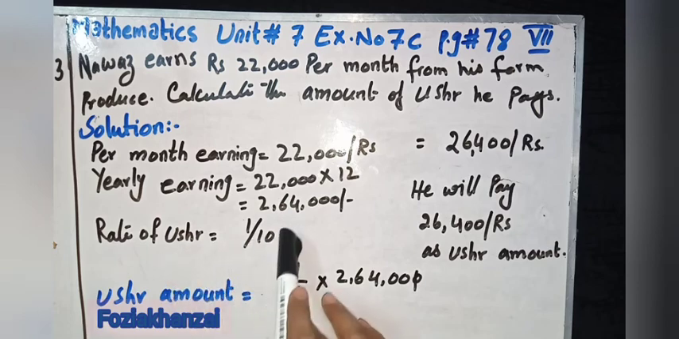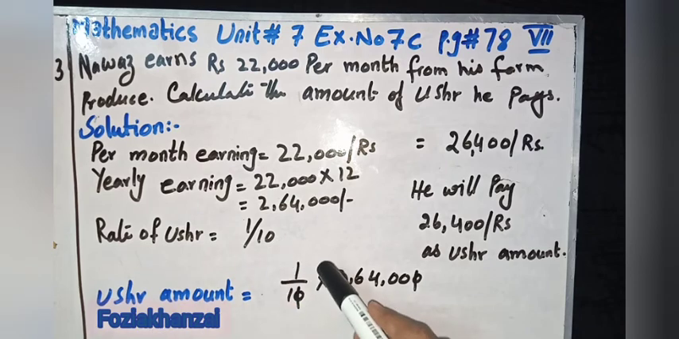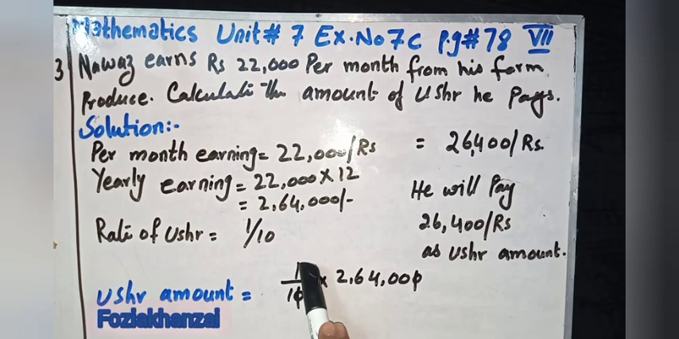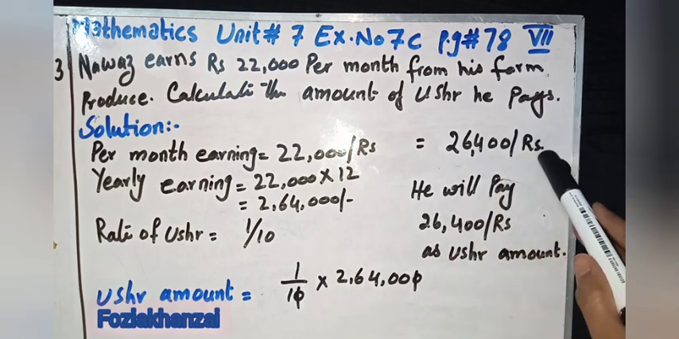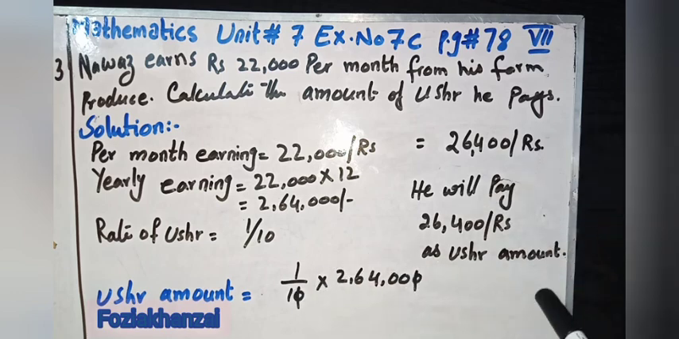So the rate of ushr is 1/10. Ushr amount is 1/10 multiplied by 2,64,000, 0 cut with 0. Now unit, 10, 100, 1000, 26,400 multiplied by 1. So 26,400 rupees. It's the ushr amount. So Nawaz has to pay 26,400 rupees as ushr amount. Done. Question number 3.